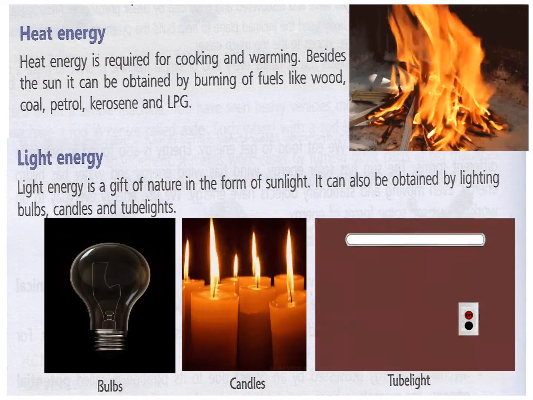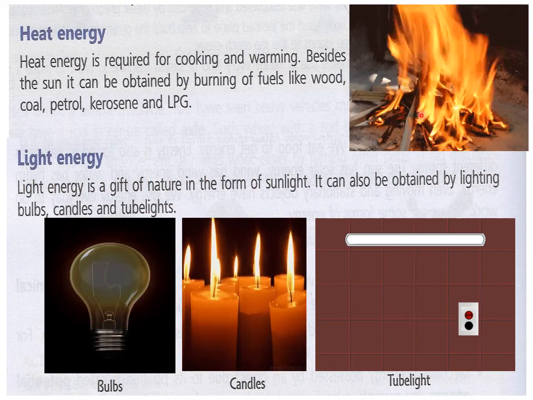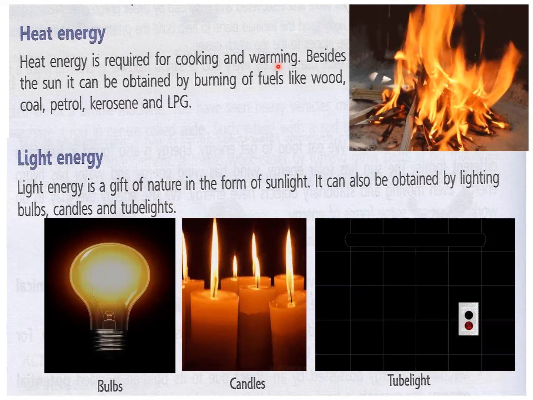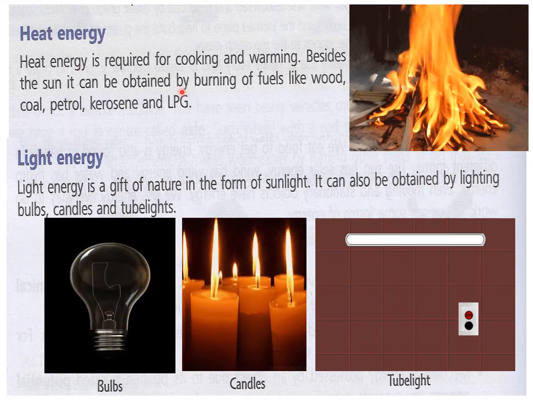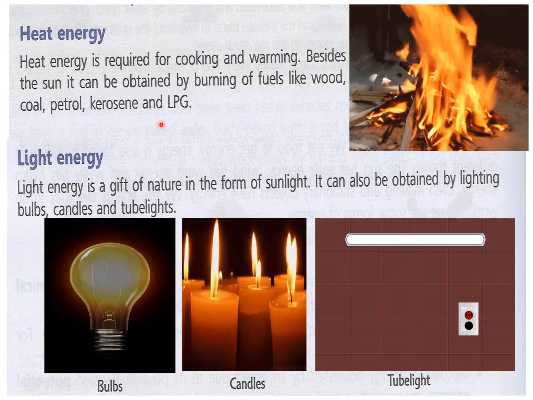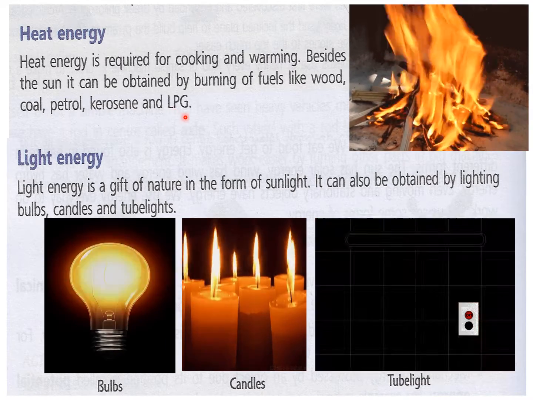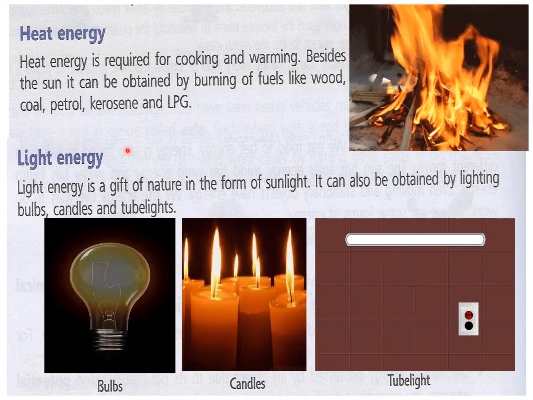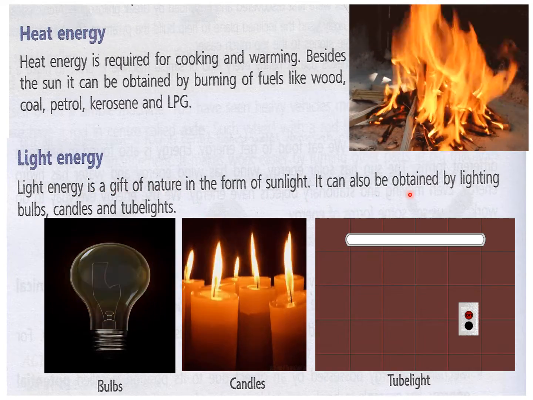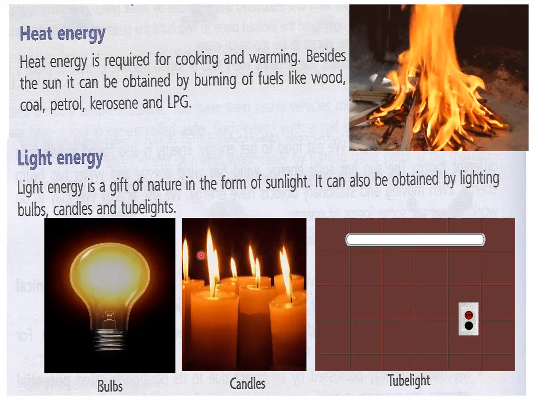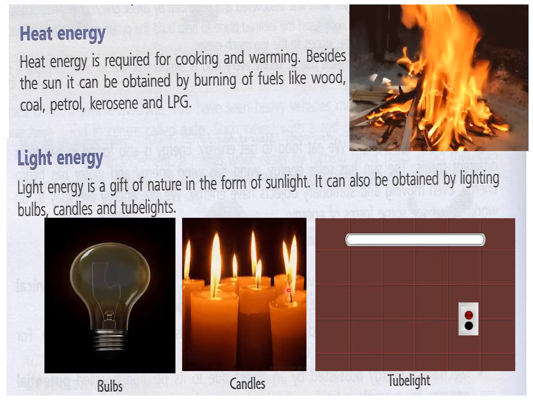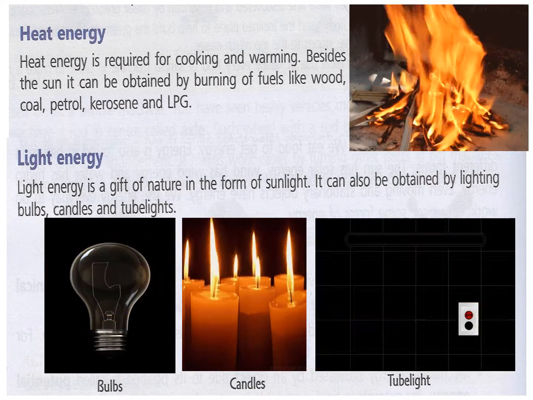Now, heat energy. You can see this fire burning. When the fire burns, it produces heat that can be used for cooking and warming. Besides the sun, it can be obtained by burning of fuel like wood, coal, petrol, kerosene, and LPG or liquefied petroleum gas. Then light energy. Light energy is a gift of nature in the form of sunlight. It can also be obtained by lighting bulbs, candles, and tube lights. So you can see here bulb and tube lights all are lighting here. So this is light energy.